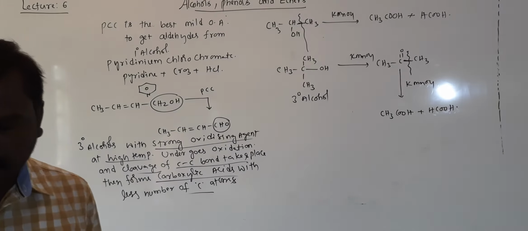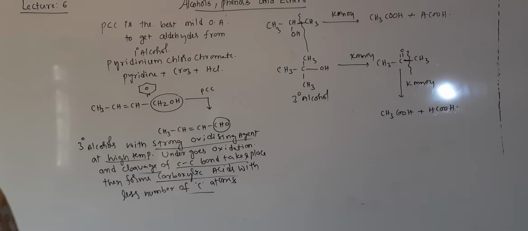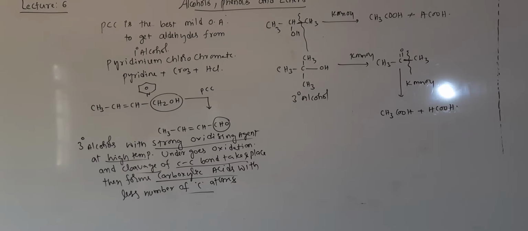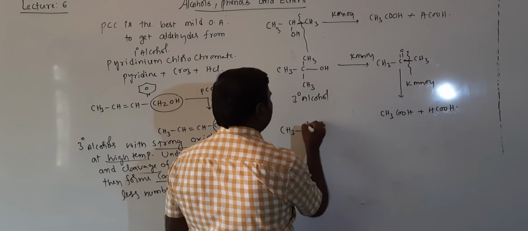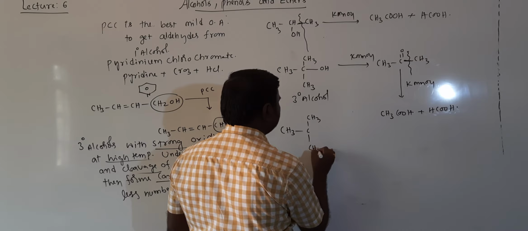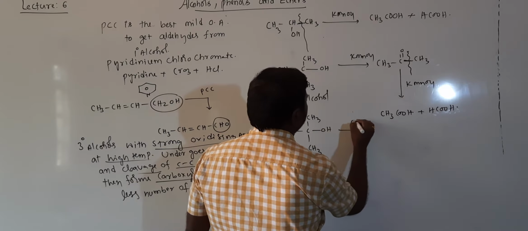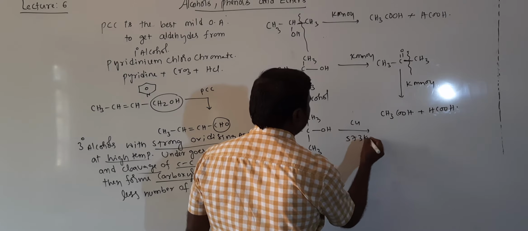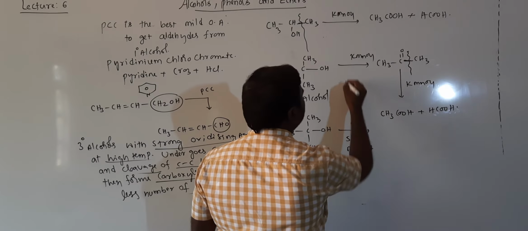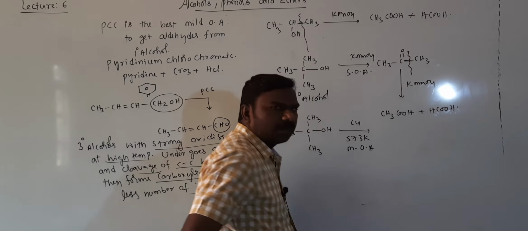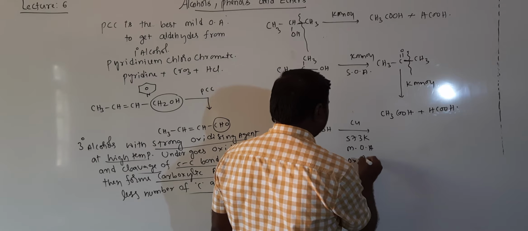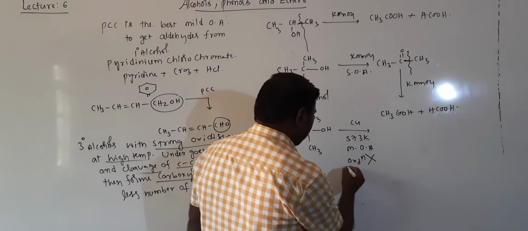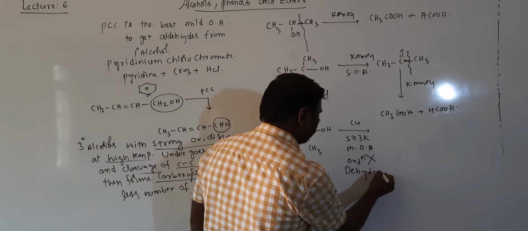Tertiary alcohols are not involved in oxidation simply, they want high temperature and strong oxidizing agents. Tertiary alcohol with mild oxidizing agents, that is copper at 573 Kelvin, a mild oxidizing agent, does not undergo oxidation. Here oxidation is not taking place, dehydration is taking place.